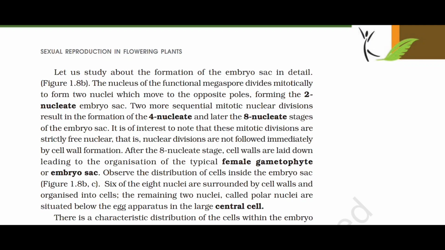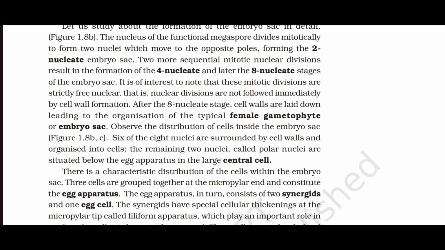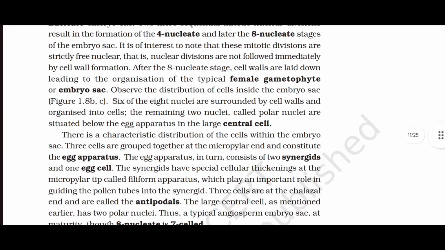It is of interest to note that these mitotic divisions are strictly free nuclear. That is, nuclear divisions are not followed immediately by cell wall formation. After the 8-nucleate stage, cell walls are laid down, leading to the organization of typical female gametophyte or embryo sac. Observe the distribution of cells inside the embryo sac. 6 of the 8 nuclei are surrounded by cell walls and organized into cells. The remaining 2 nuclei, called polar nuclei, are situated below the egg apparatus in the large central cell.